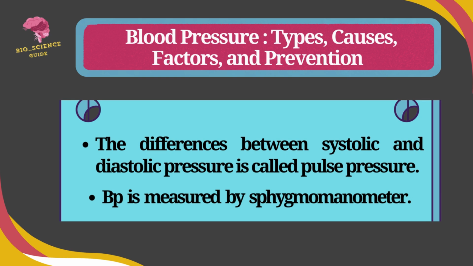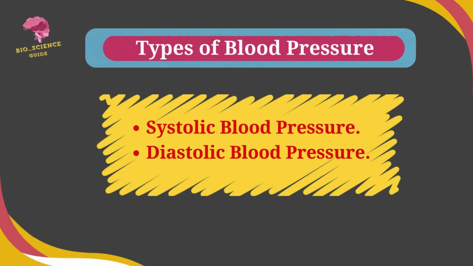It is 40 mmHg. Blood pressure is measured by an instrument called a sphygmomanometer. Blood pressure is of two types, systolic blood pressure and diastolic blood pressure.